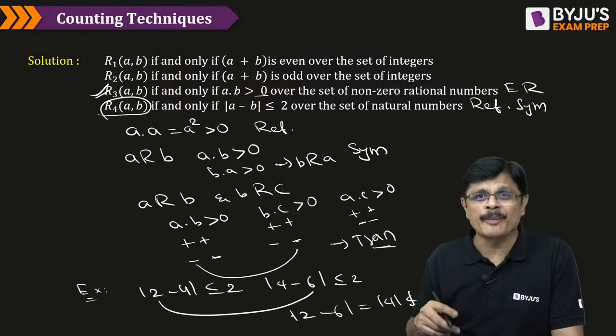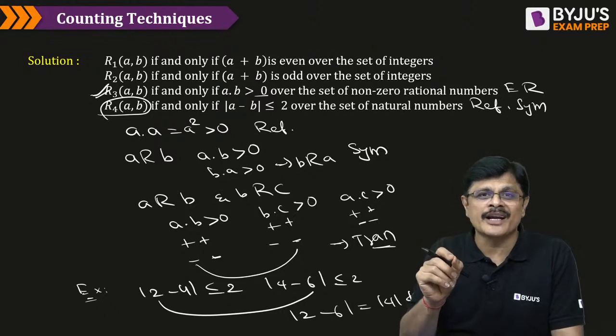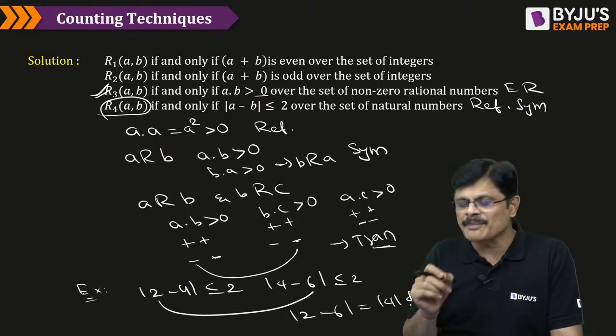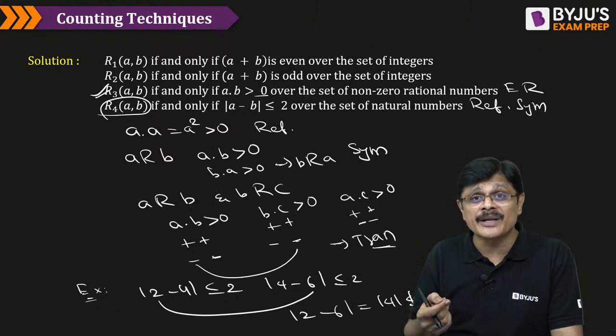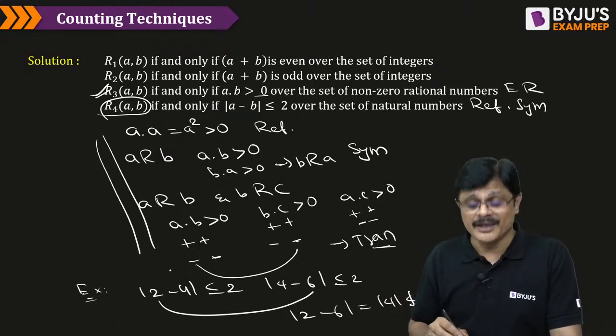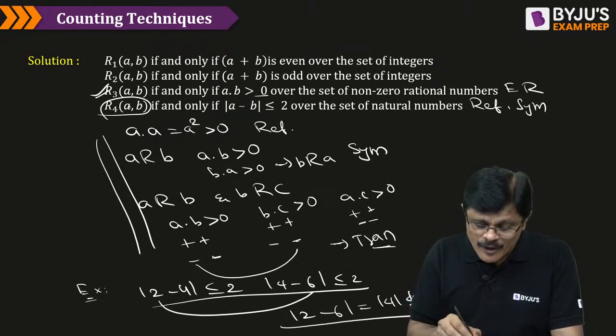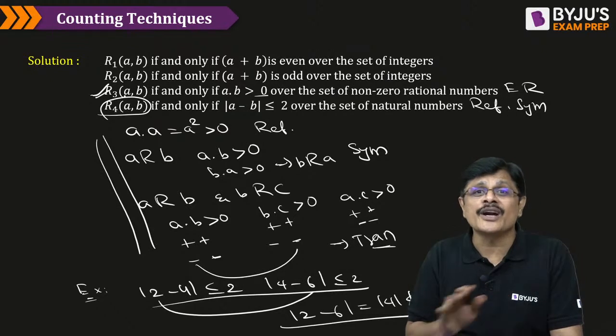Therefore, the transitive property fails. Whenever you want to disprove something, you just need one counter example, my dear friends. To disprove something, you need a counter example. To prove something, you need to prove the entire story like what I did here. But here I just want to disprove it, so I just gave a counter example. Because this is not transitive, it is not an equivalence relation.